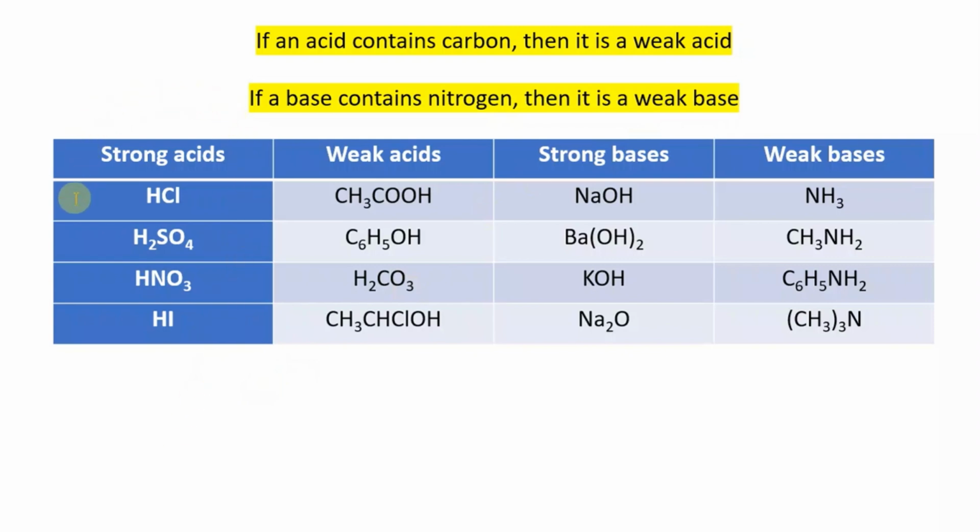I look at my strong acids. Typical acids we use in the lab: HCl, H2SO4, HNO3. HI is also a strong acid. My weak acids: carbon, carbon everywhere. Organic acids are weak. Strong bases: the hydroxides and oxides of group 1 and 2. Weak bases: I see nitrogen everywhere. The rule highlighted in yellow is such a good one to know.